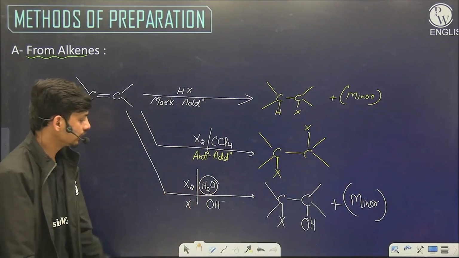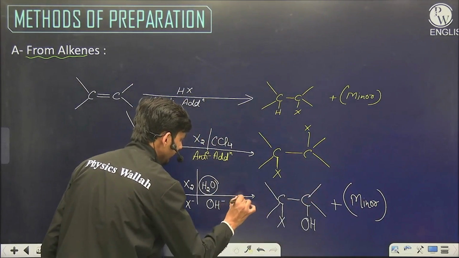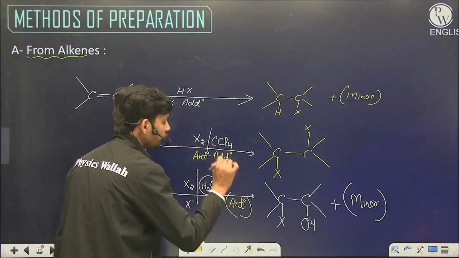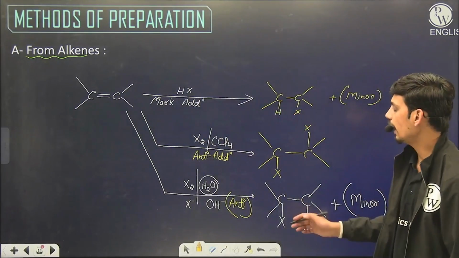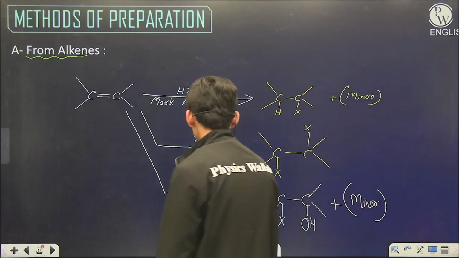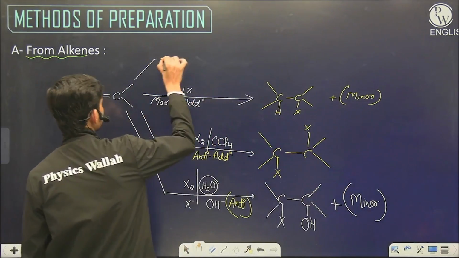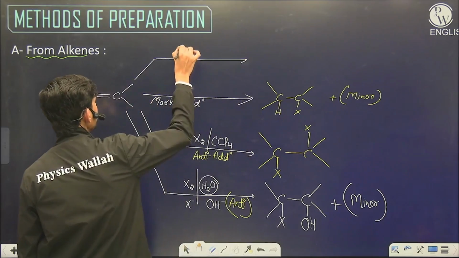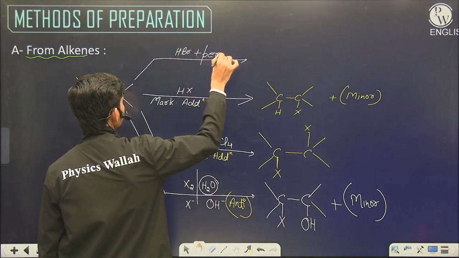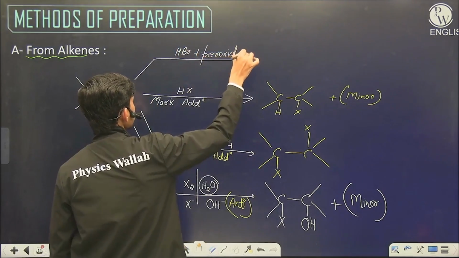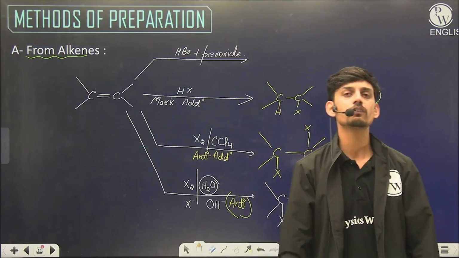Now this reaction also follows anti-addition through the formation of halonium carbonium ion, halocarbonium ion. And the last method from alkene, the preparation method can be addition of HBr in presence of peroxide. Now this is known as peroxide effect or anti-Markovnikov addition.